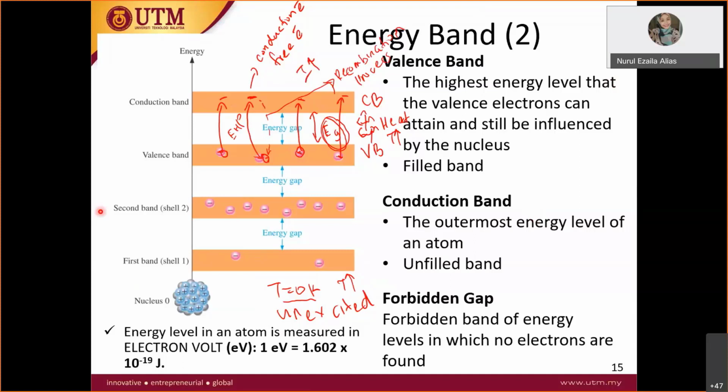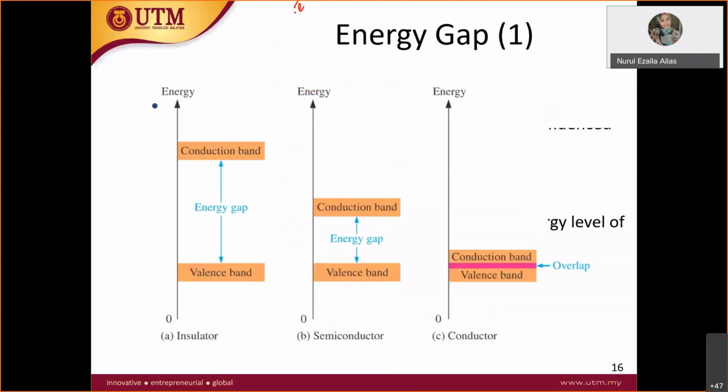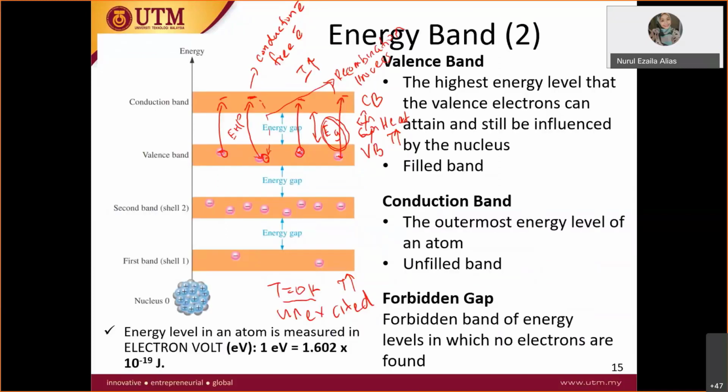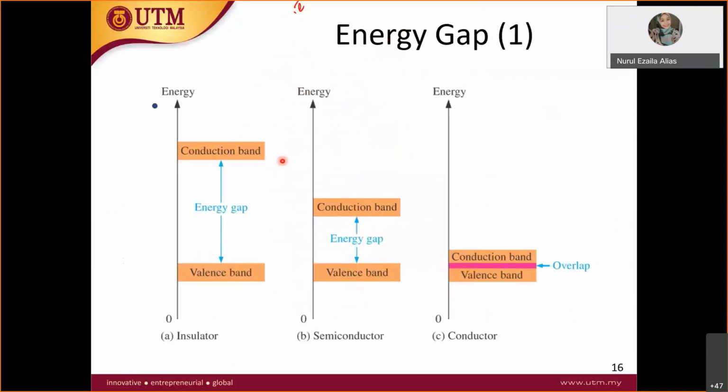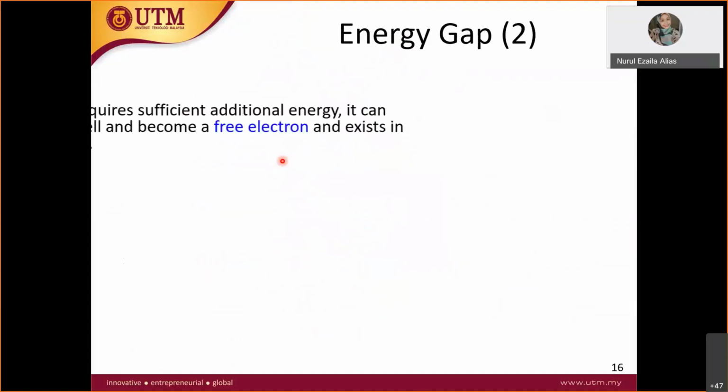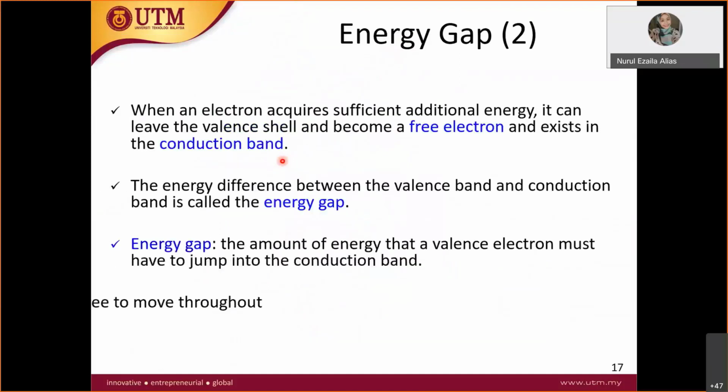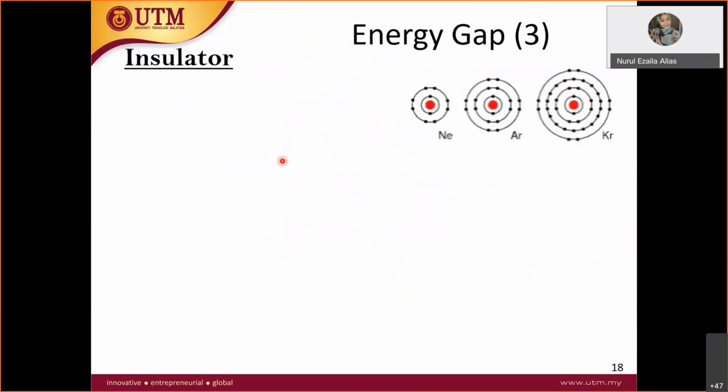So this electron jumps to the conduction band and leaves a hole, so only holes exist in the valence band. All right, I hope you understand the process just now.